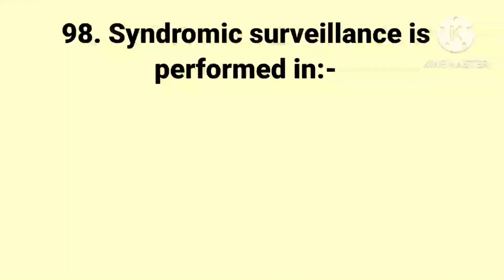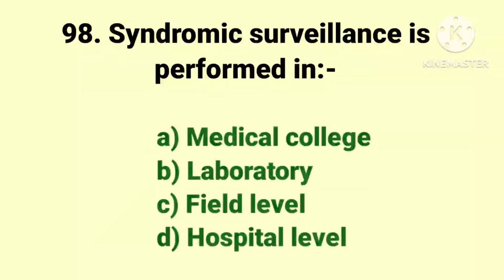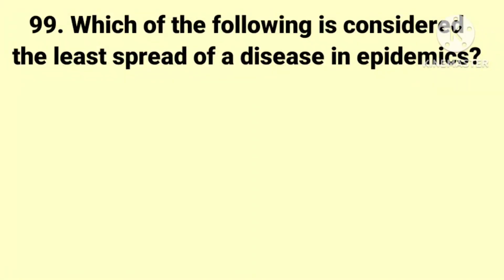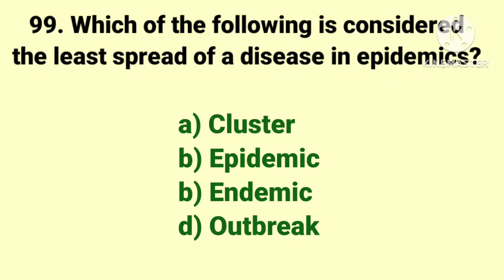The next question. Syndromic surveillance is performed in. The options are medical colleges, laboratory, field level and hospital level. And the answer is field level. The next question. Which of the following is considered as the least spread of disease in epidemics? The options are cluster, epidemic, endemic and outbreak. And the answer is cluster.